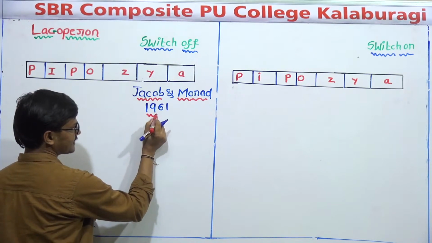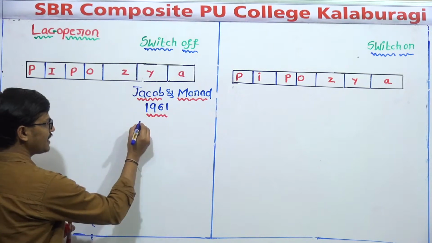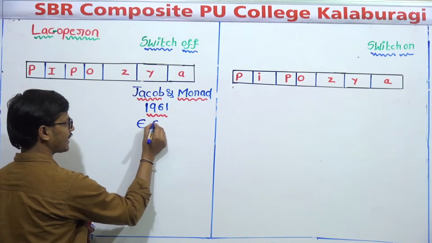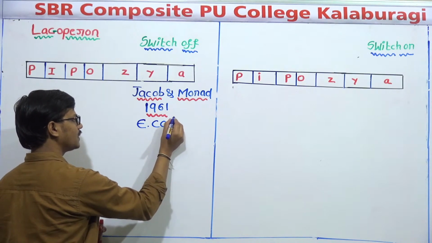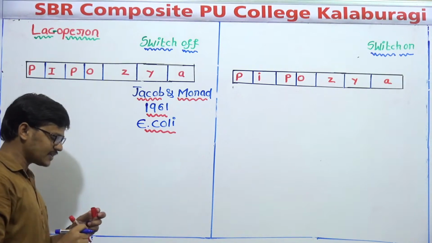They explained this Lac-operon in the bacteria called E. coli. As you can see here in the diagram,